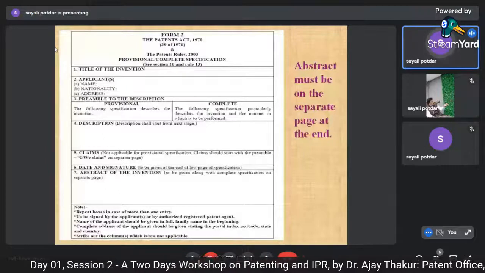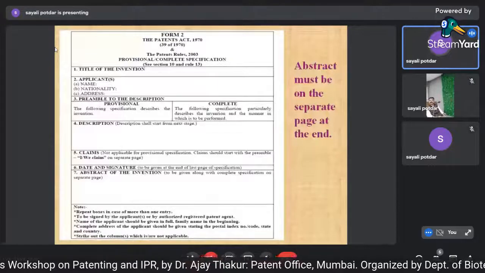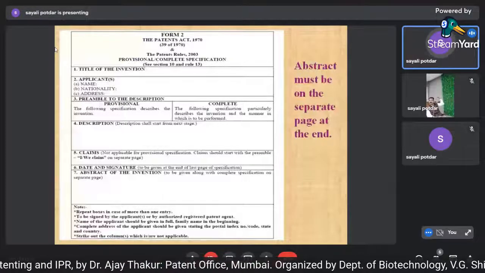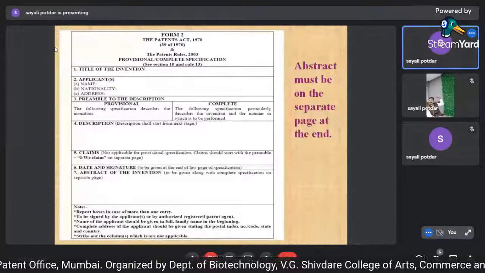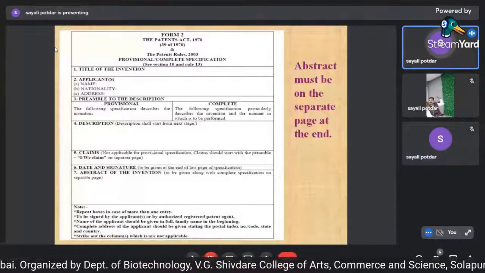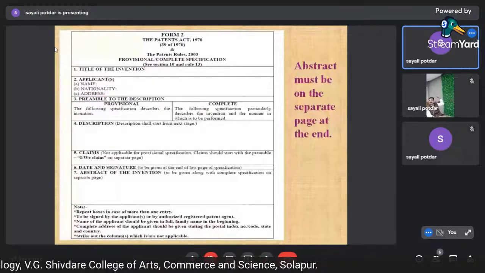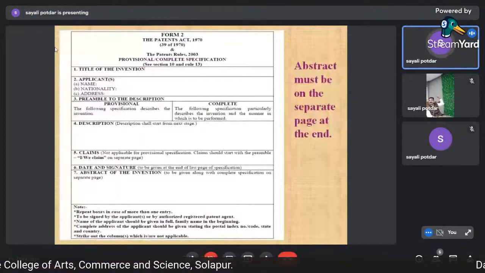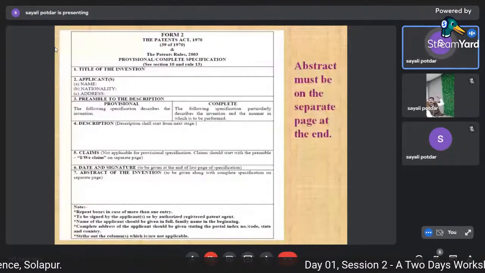Form 3. Now, if you are filing an international application, sometimes it so happens that the application is granted in China or another country. So whatever foreign filing details are there, whatever is the state, you have to disclose.